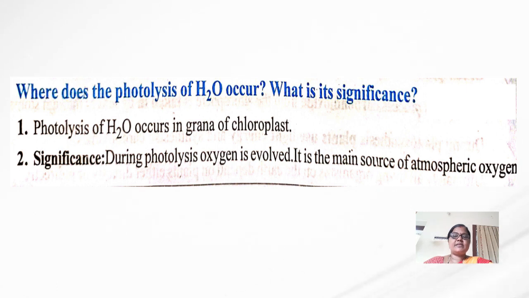Its significance is that during photolysis oxygen is evolved, and it is the main source of atmospheric oxygen. So the photolysis of water occurs in the grana of the chloroplast, and during this photolysis oxygen is evolved, which is the main source of atmospheric oxygen.